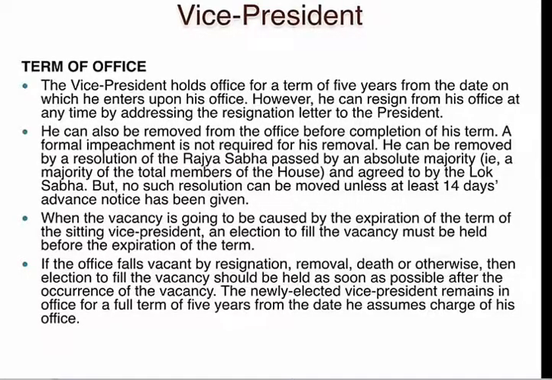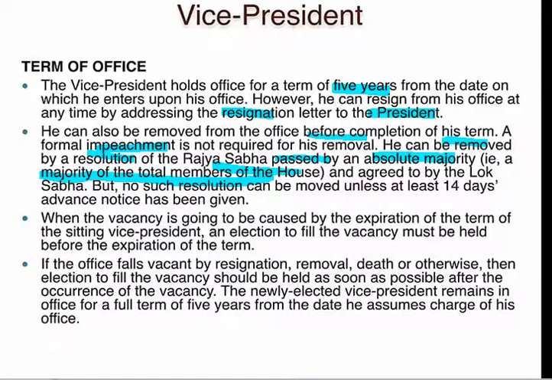Coming on to the important part of the Vice President: his term, as discussed, is 5 years. However, he can resign by addressing a letter to the President. He can be removed before the completion of his term by the impeachment procedure, by a resolution passed by an absolute majority, that is, a majority of the total membership of the house.